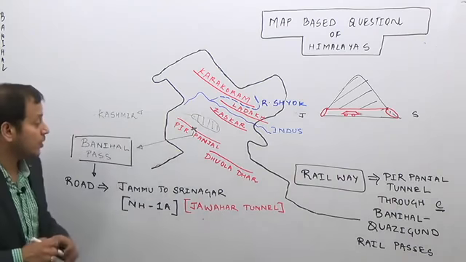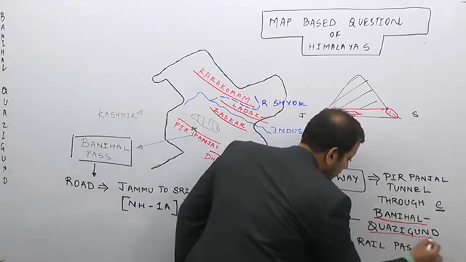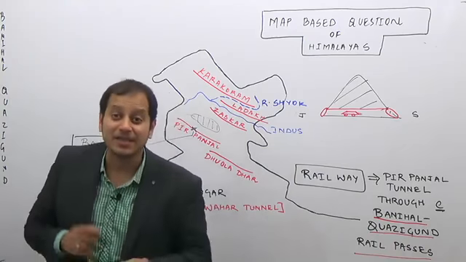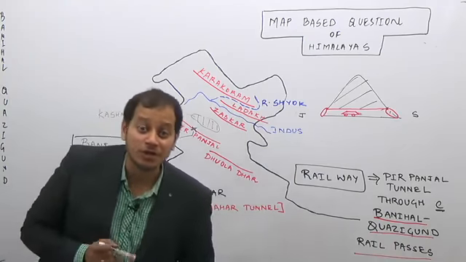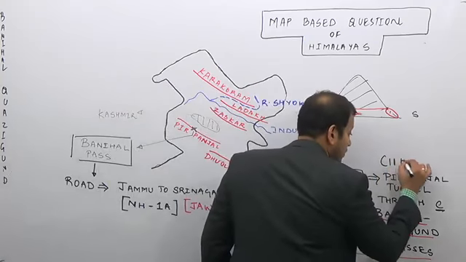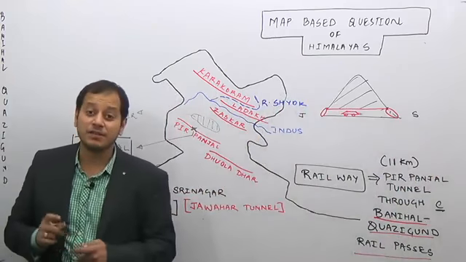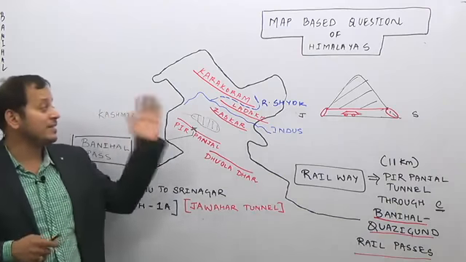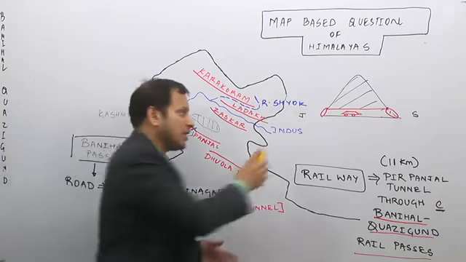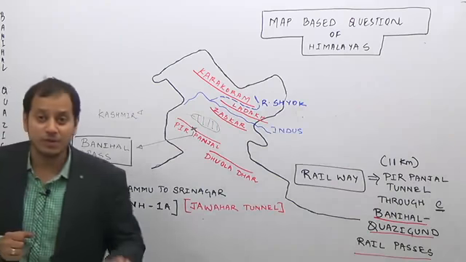So these are the two importances of the Banihal Pass. One is the Banihal-Kazikund rail line. You remember it is the longest railway tunnel in India and the fourth longest in the world. Pir Panjal Tunnel is around 11 kilometers long. It is itself an engineering feat to construct a railway line in such high ranges and high altitude, achieved in India with much difficulty. So this is what you have to remember.